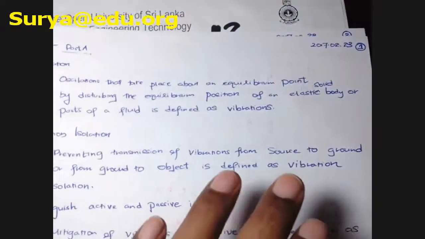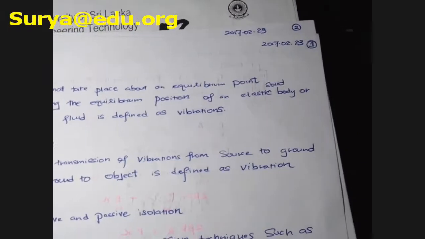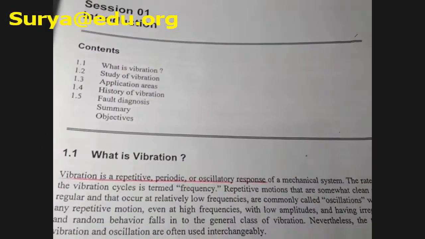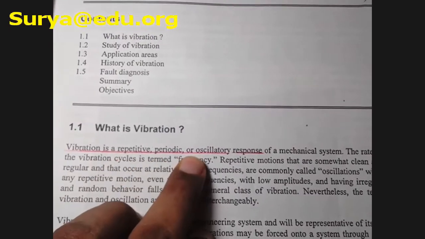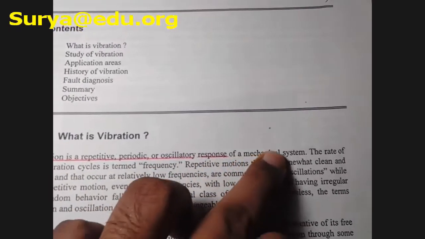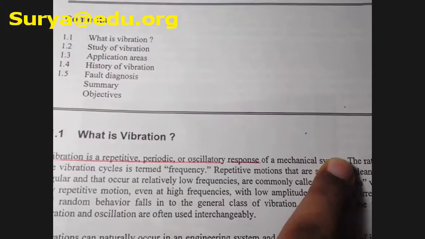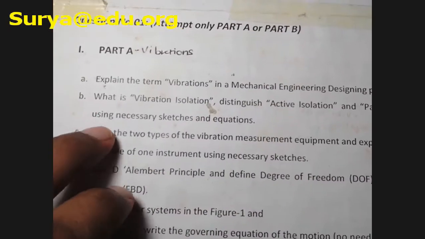So guys, that is the very basics, and even if you study the course material, it is clearly explained in the course material what is vibration. Vibration is a repetitive, periodic or oscillatory response of a mechanical system or any sort of system. So that is the answer for the first one. Now let's move to the second question.